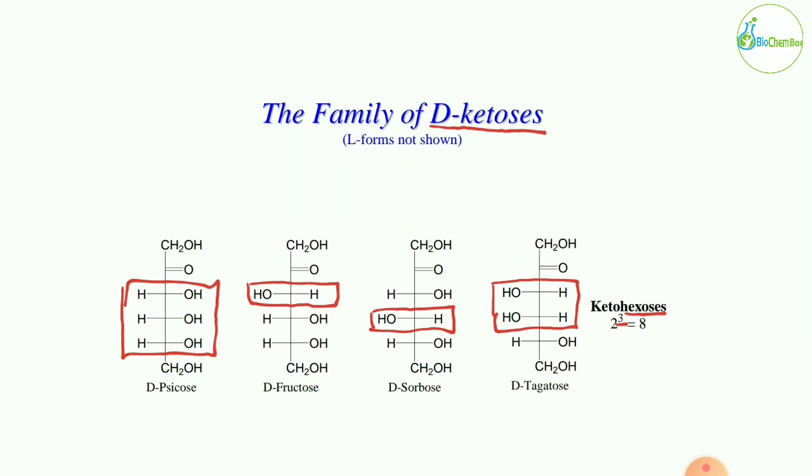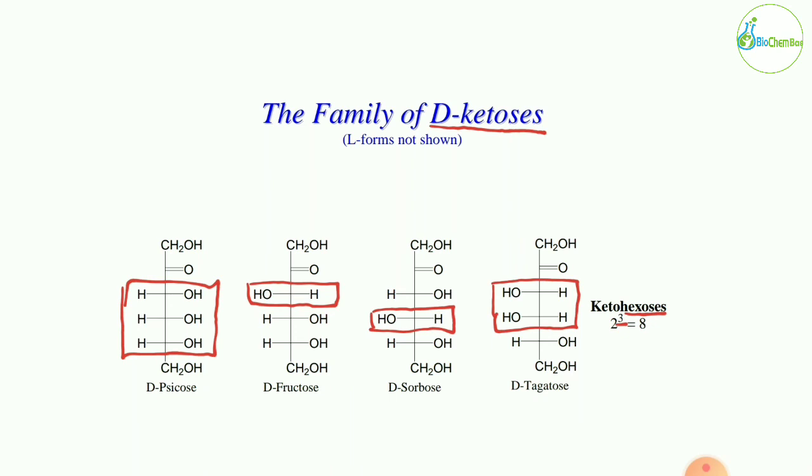Okay, so the first one is the psicose. In the psicose, all the hydroxyl groups are present on the right side. Okay, in the fructose, the third hydroxyl group is present at the left side. In the sorbose, the fourth hydroxyl group is present at the left side, and in the tagatose, the third and fourth hydroxyl groups are at the left side.